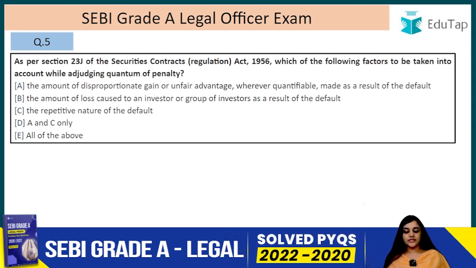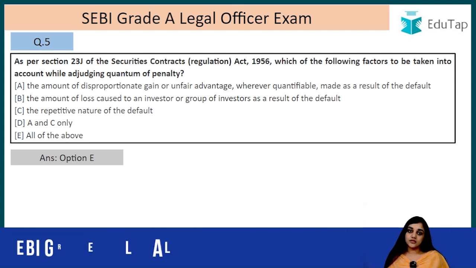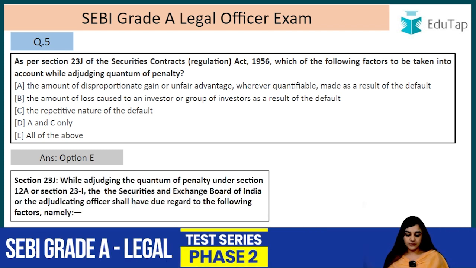As per Section 23J of the Securities Contract Regulation Act 1956, which of the following factors have to be taken into account while adjudicating the quantum of penalty? This same question we also did in the Depositories Act. I hope you remember that. So, this is answer E, that is all of these factors have to be kept in mind.